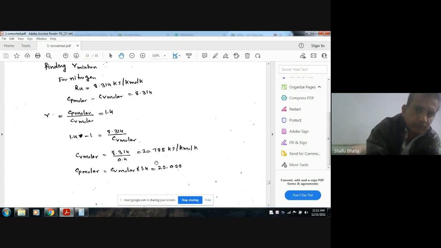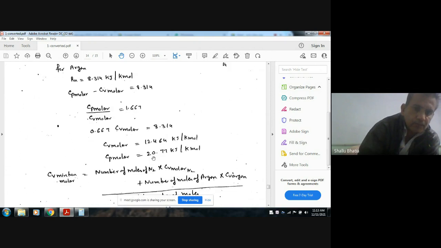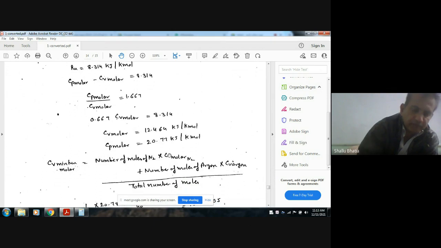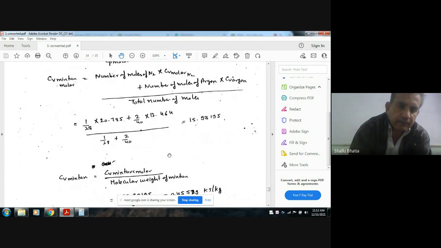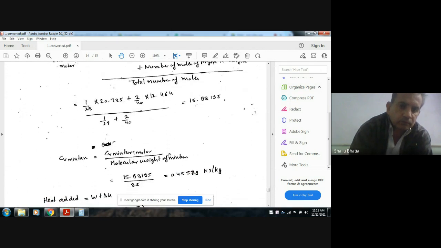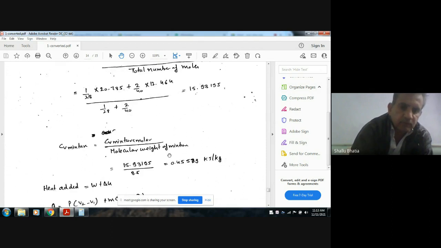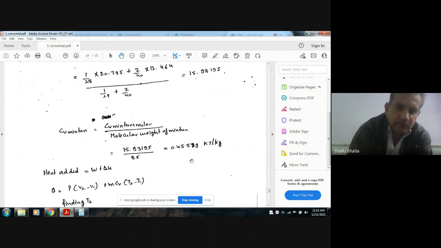Okay, CV molar for argon we have calculated. Putting these values, we can find CV mixture molar. Okay, now this is the molar CV. Now to calculate the actual CV that we want to use, it is the CV mixture molar divided by the molecular weight of the mixture. So that weight is 35. So CV mixture comes out as